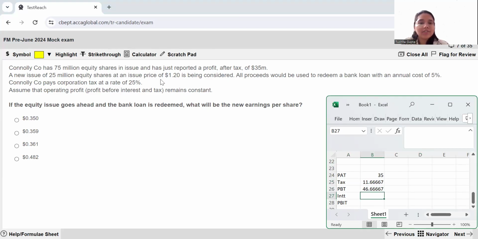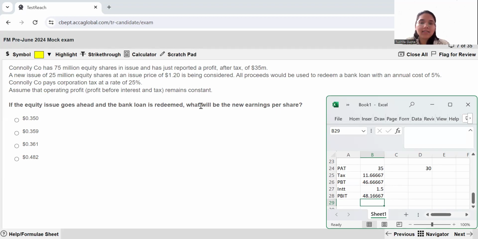Now, if you talk about interest, interest is already given. There was a bank loan which had an annual cost of 5%. So how much would my interest have been? I am issuing 25 million equity shares at an issue price of 1.2. So to find out how much my bank loan is worth, 25 multiplied by 1.2. This is the value of my bank loan, and on this I used to pay 5% interest. So it equals this value multiplied by 5%. So my profit before interest and tax would have been this plus this. So with this I have arrived at my PBIT.